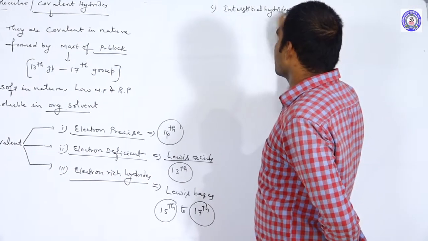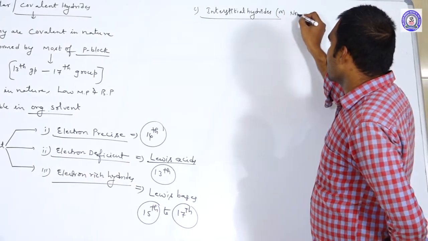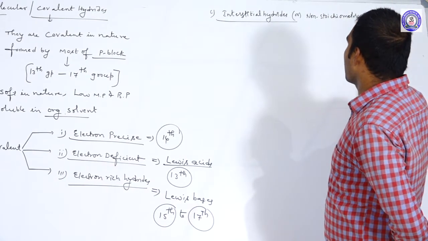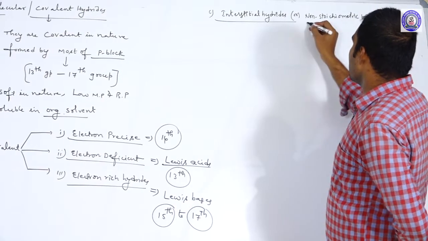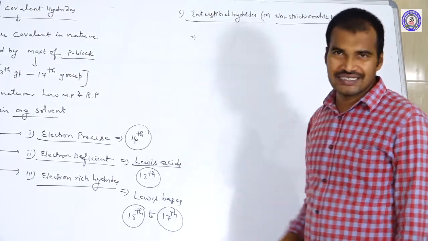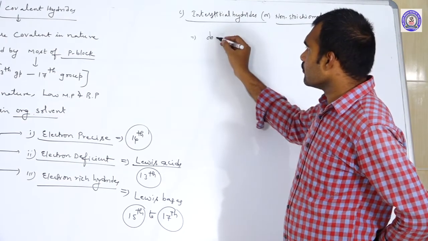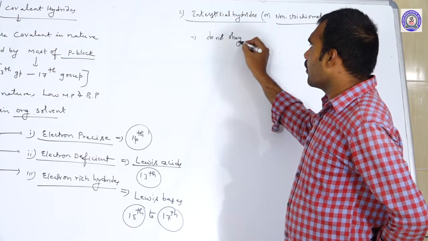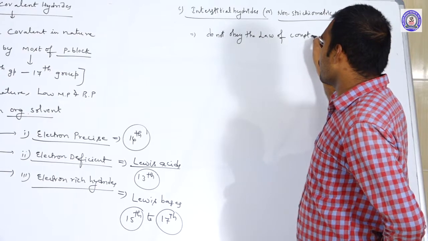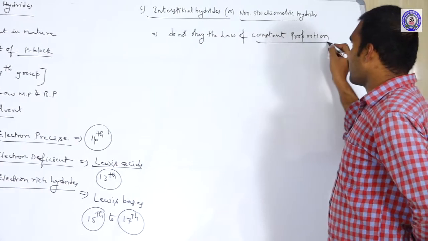Interstitial hydrides, and these are also called non-stoichiometric hydrides. Why are we calling them non-stoichiometric hydrides? Because these hydrides do not obey the law of constant proportion. Okay, law of constant proportion.